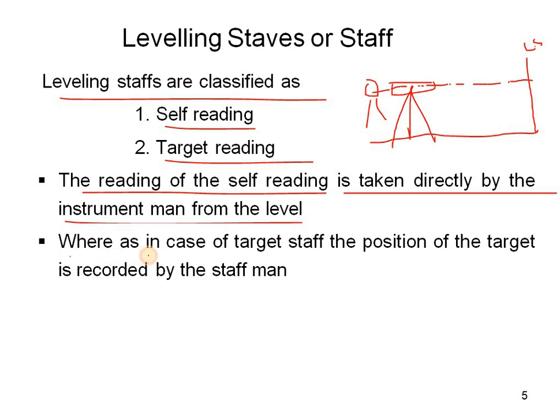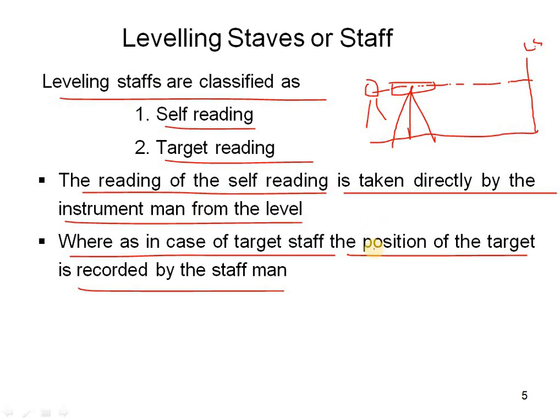Whereas in the case of a target staff, the position of the target is recorded by the staffman. On a flat ground surface the instrument is fixed like this, and the target staff, a round type target, will be there.